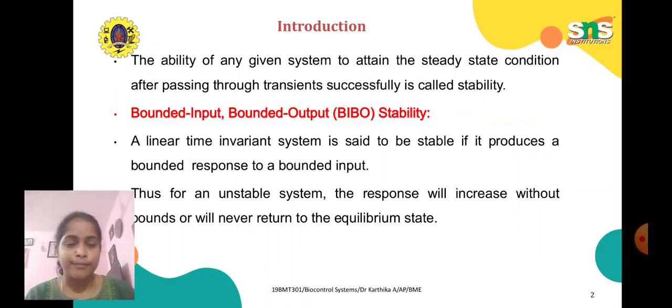Here we have bounded input, bounded output, BIBO stability. A linear time invariant system is said to be stable if it produces a bounded response to a bounded input. Thus, for an unstable system, the response will increase without bounds or will never return to the equilibrium state.